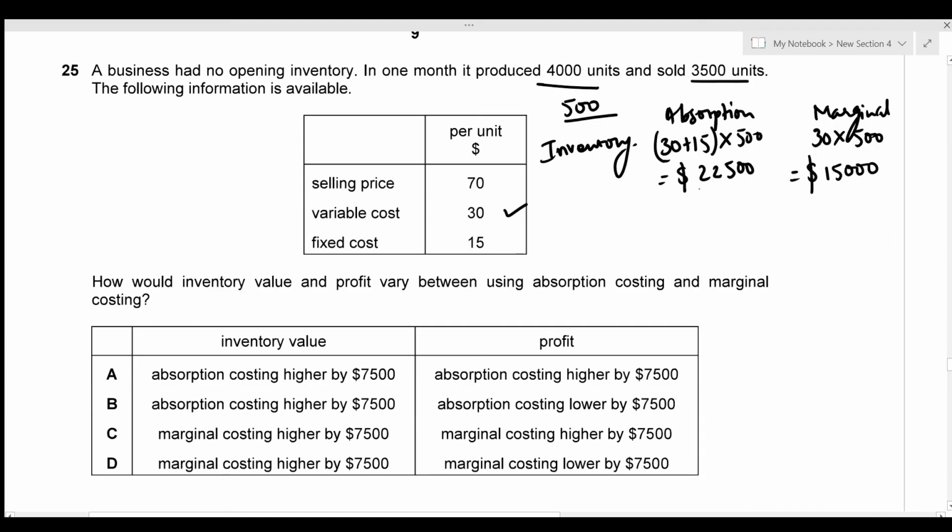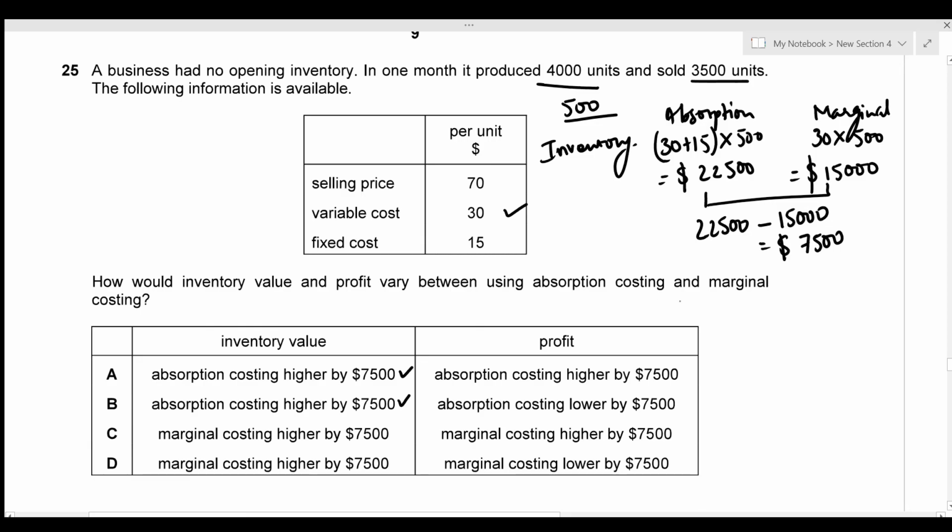Now we can see that absorption costing is clearly greater than marginal costing. I'm just going to deduct that. So 22,500 minus 15,000, which is 7,500. So absorption costing gives a greater value for inventory than marginal costing by 7,500, which is given in our options A and B. Now we need to figure out the profit.